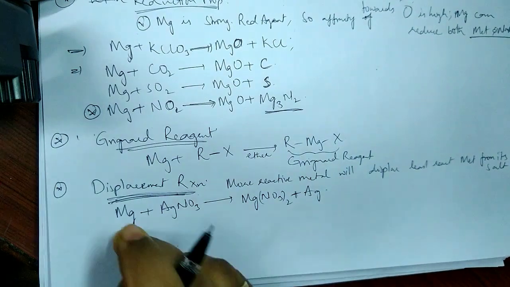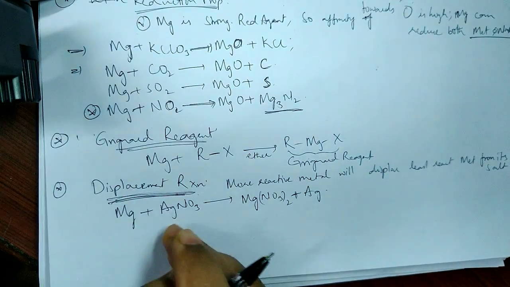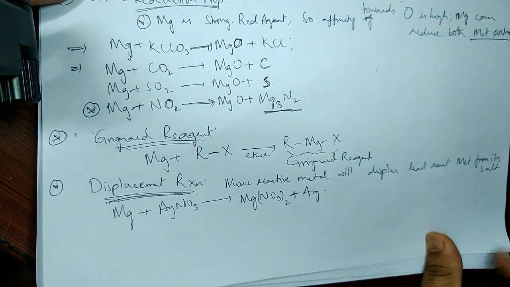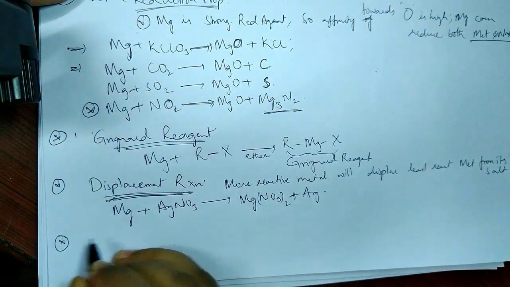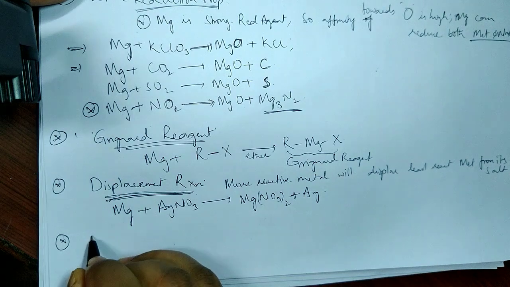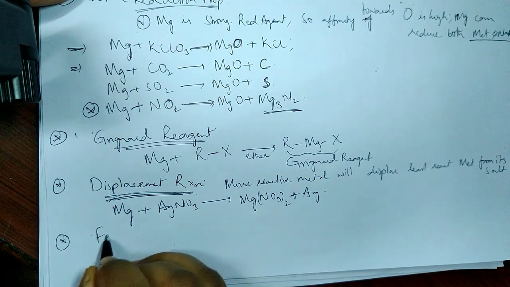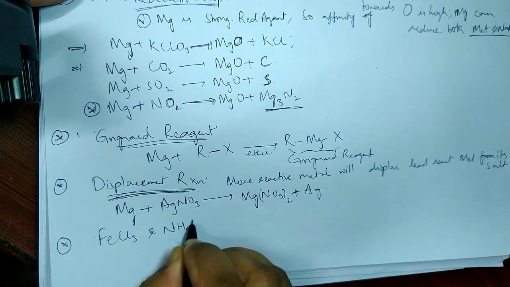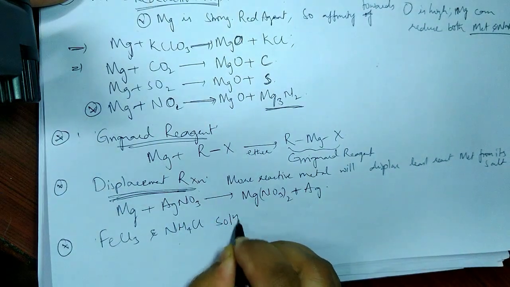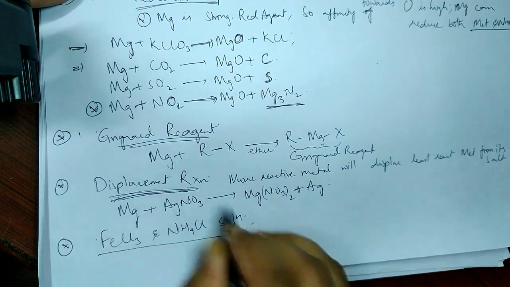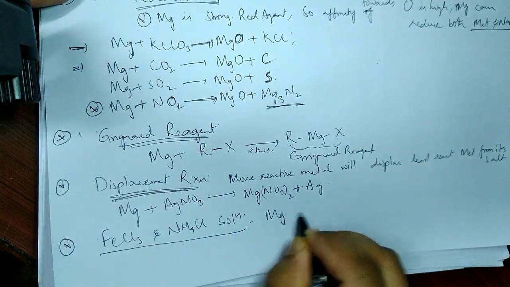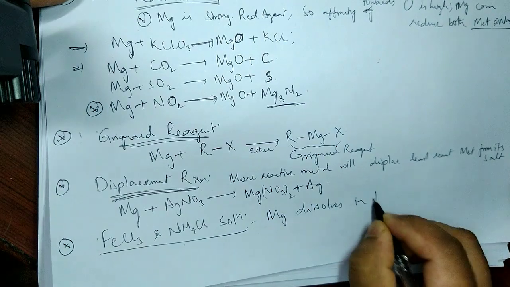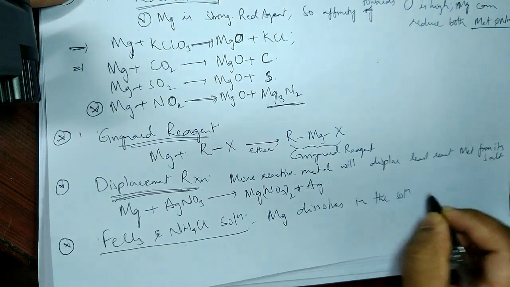So it can also perform displacement reactions. How can I know whether it is displacing AgNO3 or not? Again, you have to see the reactivity series. Fine. And lastly, it dissolves in FeCl3 and ammonium chloride solutions. Magnesium dissolves in both.